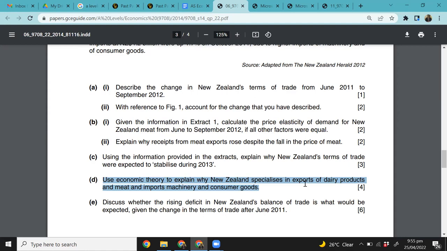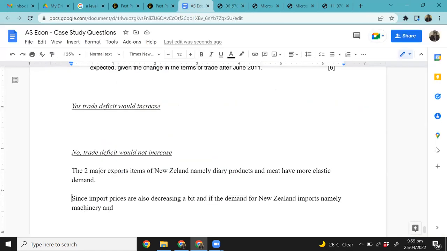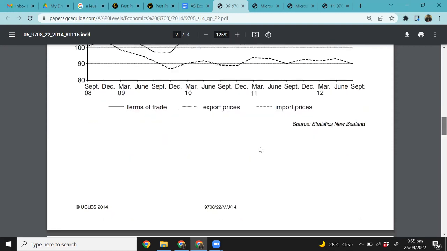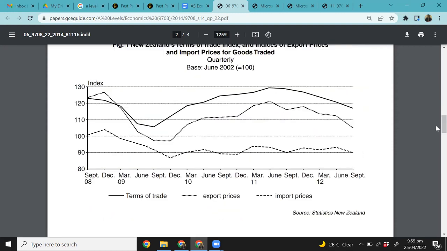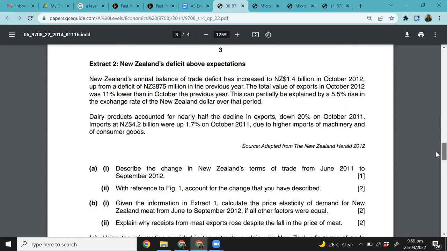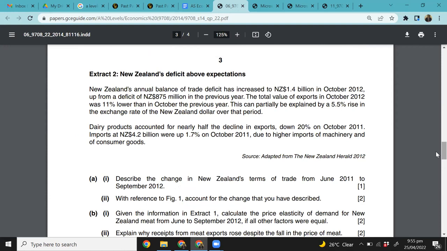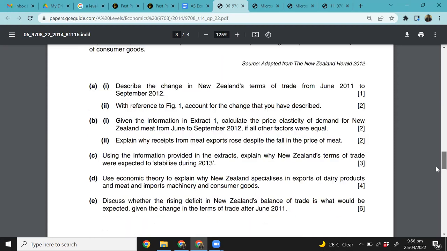Now, for the consumer goods, you tell me one by one. For consumer goods, would you expect the demand to be more elastic or less elastic? Students, quickly. Let's first talk about consumer goods. When import prices are declining, as we saw from the graph there's a slight decrease, and you are importing consumer products that could include cars, clothes, laptops, consumer home appliances, and all sorts of things, would you expect the demand for consumer goods to be more elastic or less elastic? What do you think, guys?